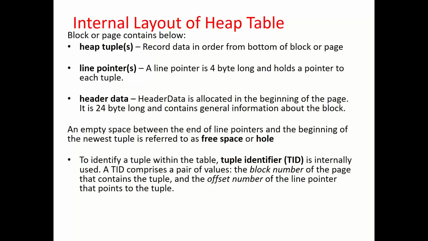So there should be some entry, right? Whenever someone queries a table, it cannot search the complete table first. It should first get to know from the header which rows are contained in it. Rows have an address known as the TID, the tuple identifier, which contains the block number and the offset number. That is the row ID, the address.